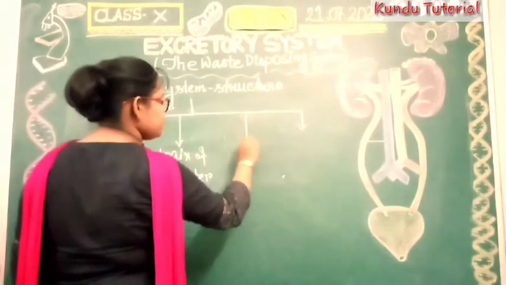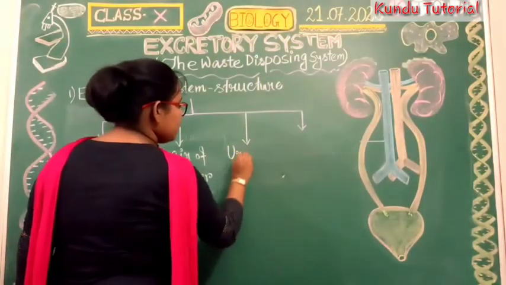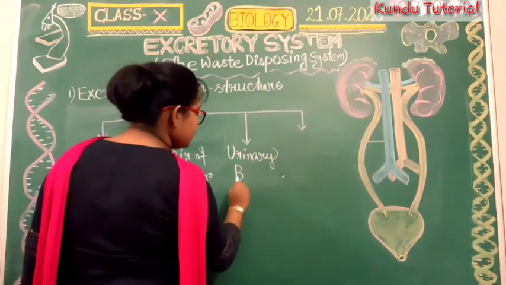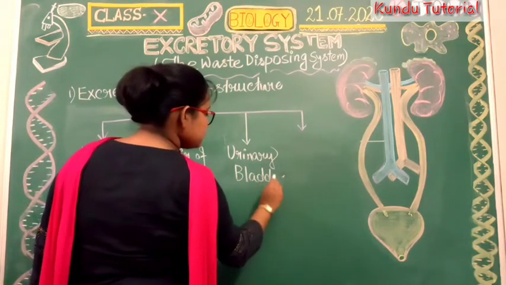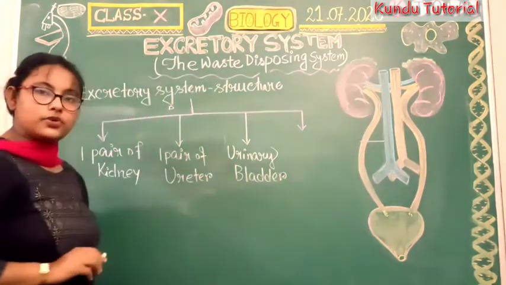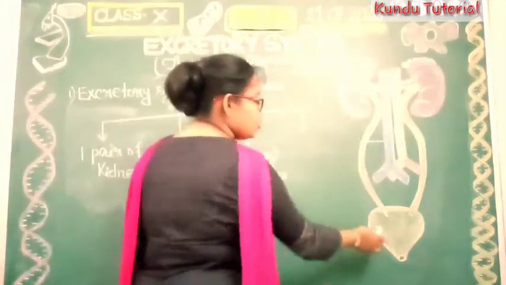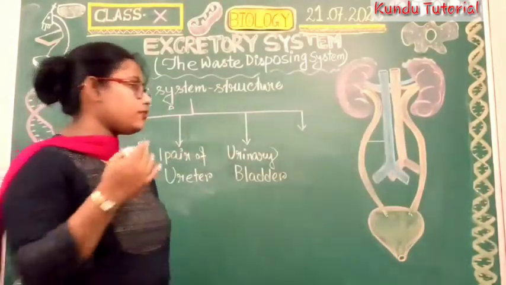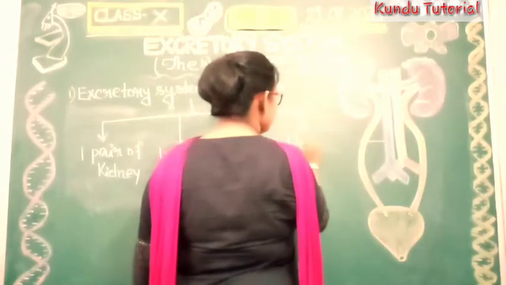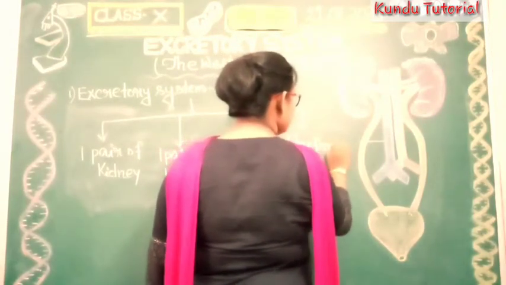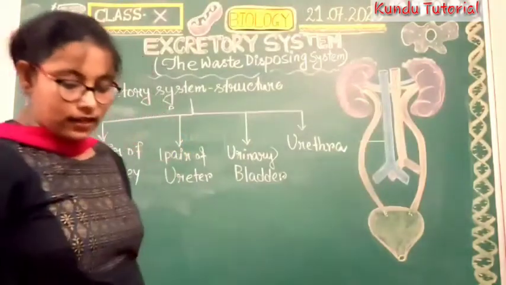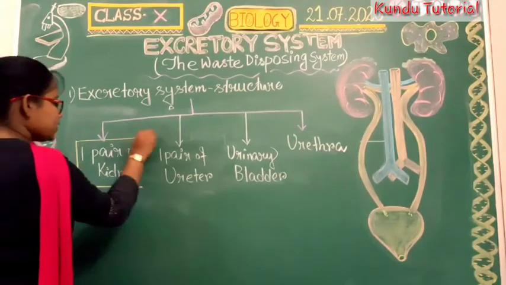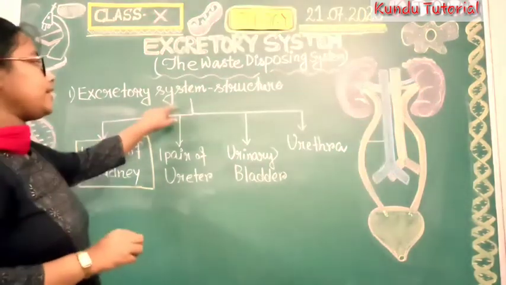Next, the urinary bladder. Okay students, and last of all, the apparatus which finally removes the urine from the body will obviously be the urethra. So these are all the structural parts of the excretory system.